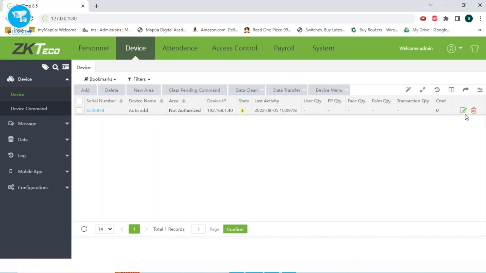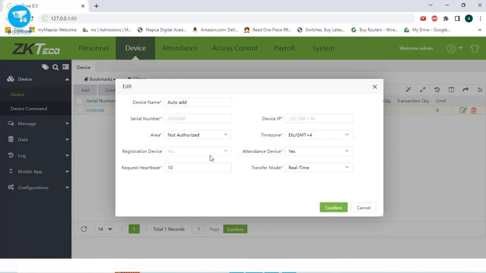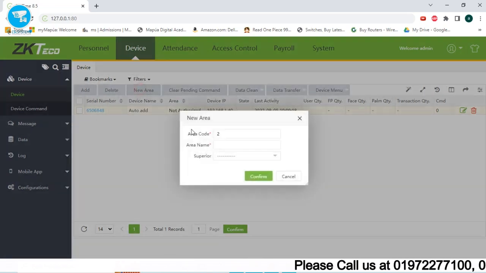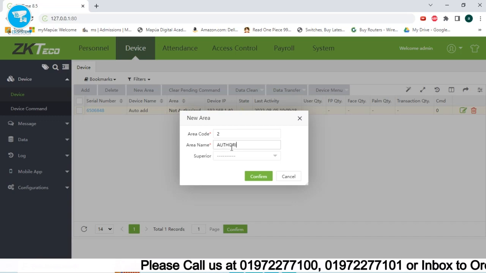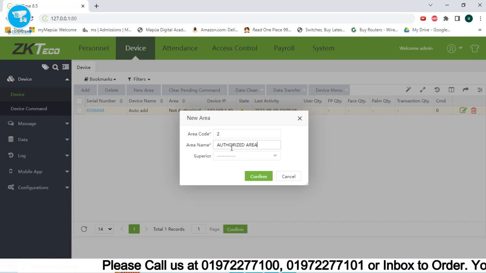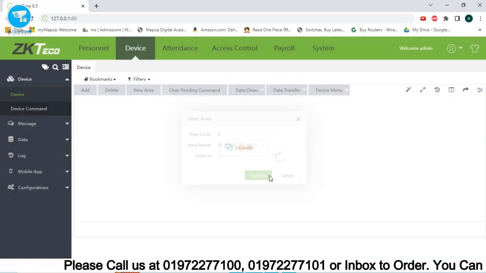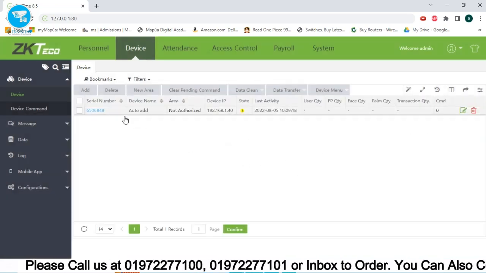But before that, let me edit. This one is very important. You should not add it directly because the area will be not authorized, so you cannot use the device. So I recommend to add another area, a new area. So let's say authorize area, then confirm. Then here we can now add it.